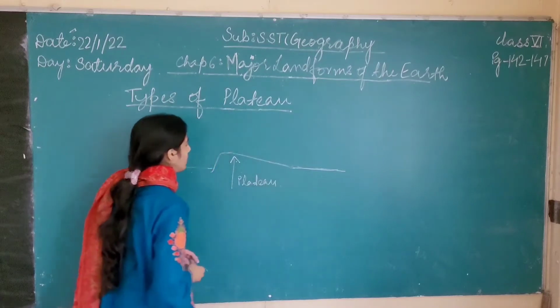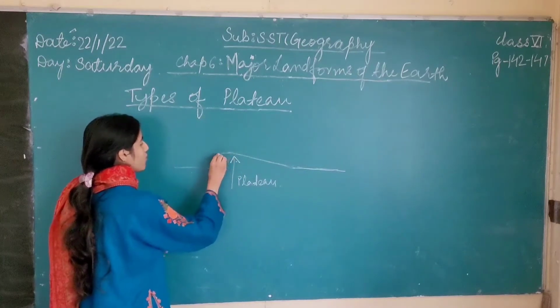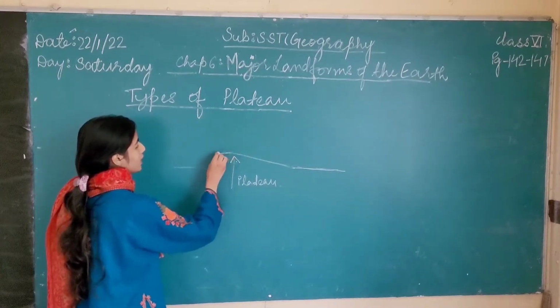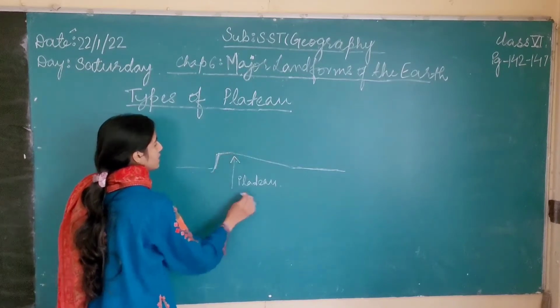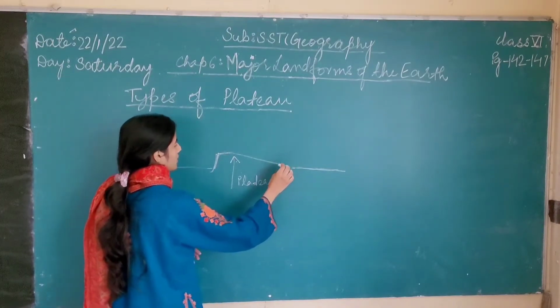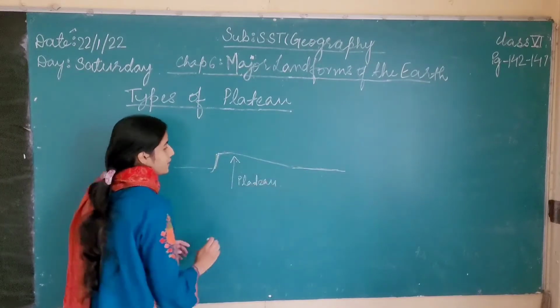It's called a plateau, and this plateau is raised from one side only. This is the side of the plateau which is raised from the ground, and this side is not raised from the ground. Still it can be called a plateau.